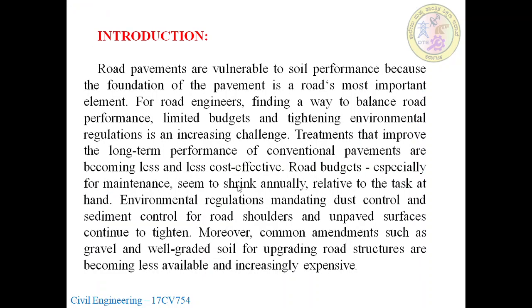Sometimes there will be a shrink, there will be a settlement, even settlement or uneven settlement, where the bearing capacity of the soil will be very less. In many cases when the bearing capacity of the soil is very low, the undulations on the roads will be visible.